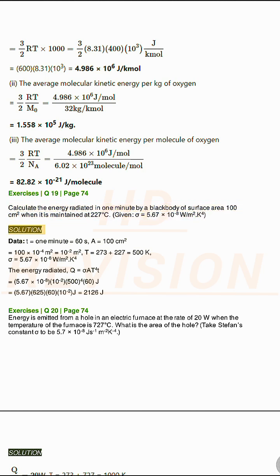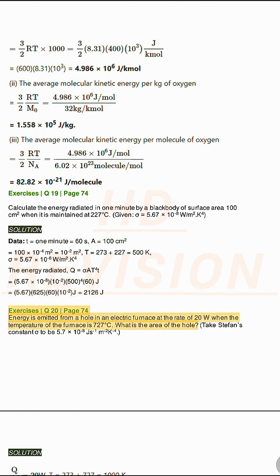Solution. Data. t equals 1 minute equals 60 s, A equals 100 square centimeters equals 100 times 10^-4 m² equals 10^-2 m², T equals 273 plus 227 equals 500 K, sigma equals 5.67 times 10^-8 W/m²K⁴. The energy radiated, Q equals sigma A T⁴ t, equals 5.67 times 10^-8 times 10^-2 times 500⁴ times 60 J equals 5.67 times 625 times 60 times 10^-2 J equals 2126 J.